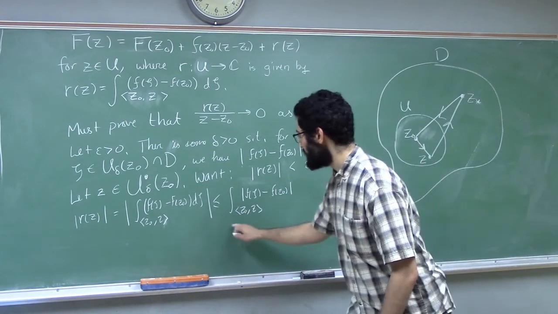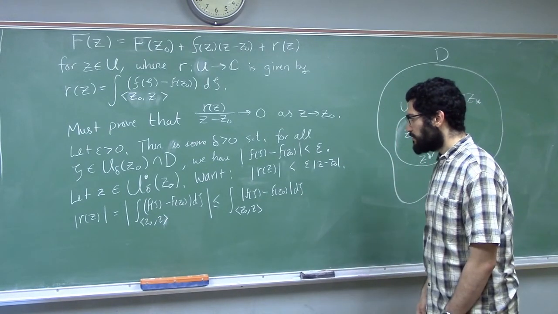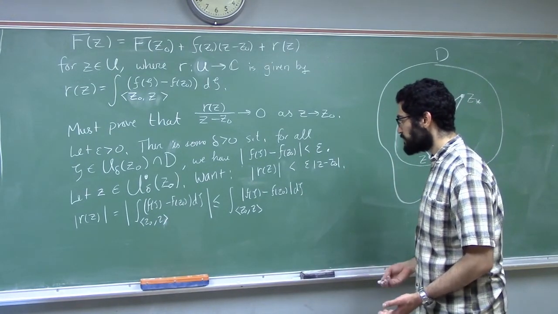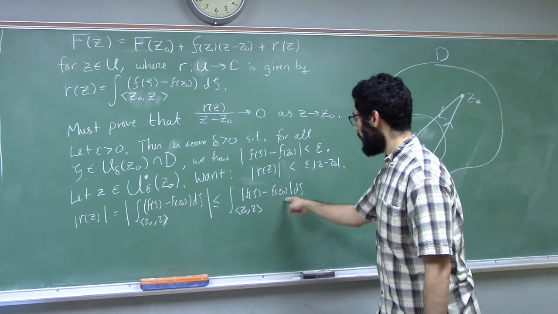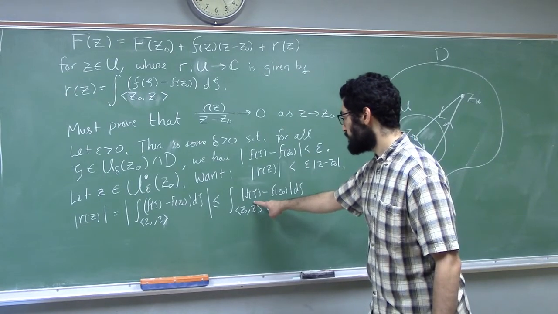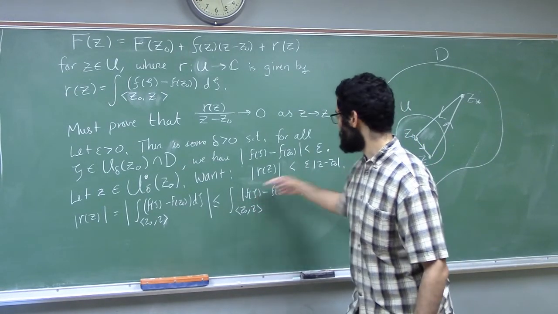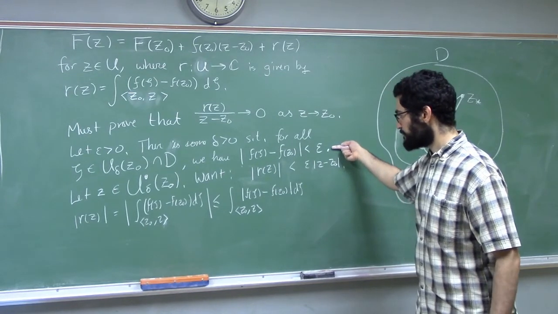So that's kind of the triangle inequality type thing that we've been using a lot. And now I'm in a situation where I have a bound for this thing that applies at least for zetas that are within delta of z naught, thanks to the properties of the delta that I got.